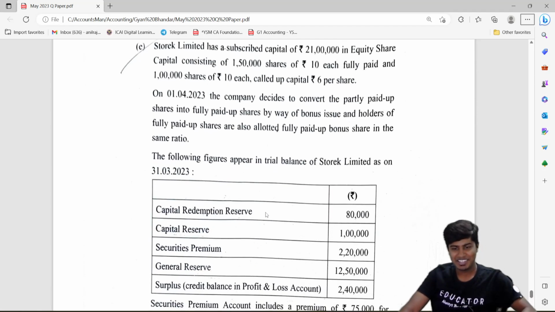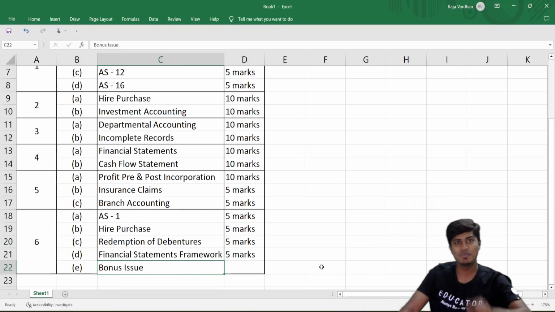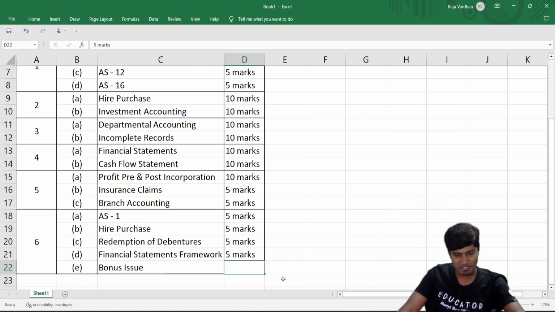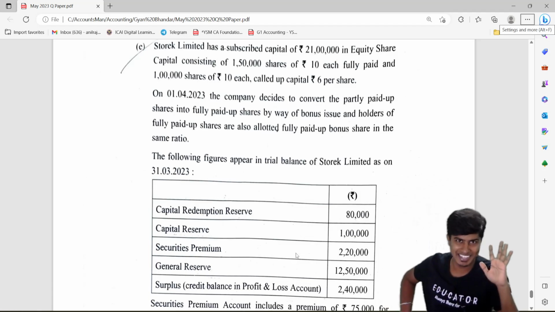This is my favorite question. Bonus issue, I'll tell you, this is the first question that I saw the moment I got the question paper in hand. So this was a 5 marker. You would have done this if you had attended the class for sure.